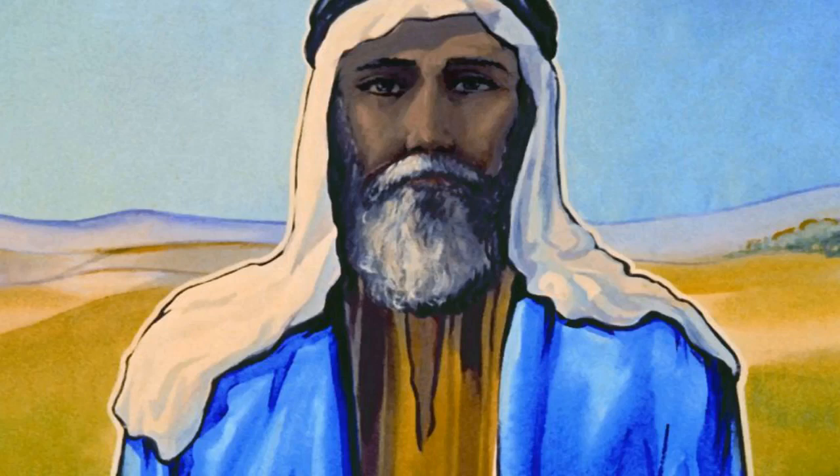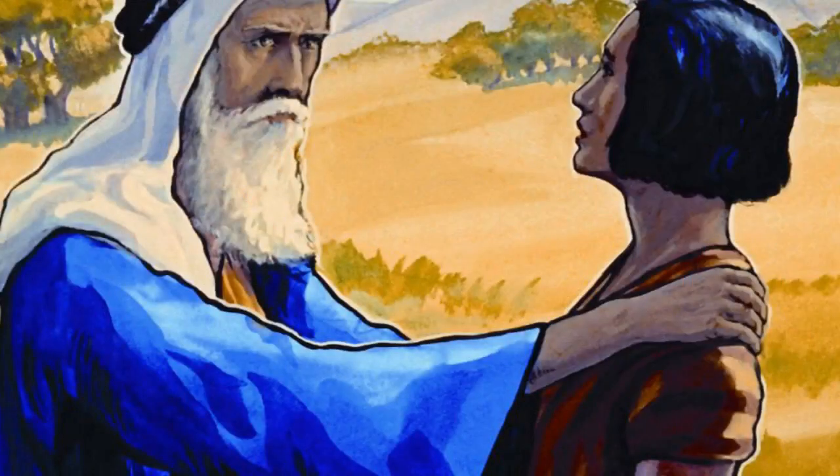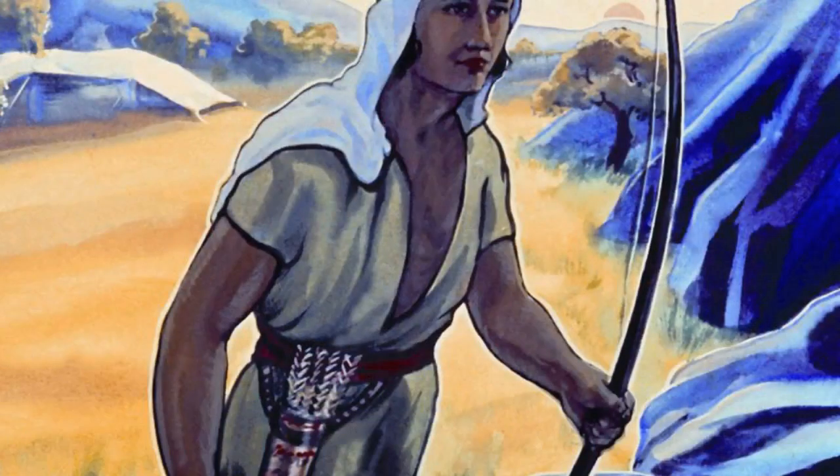And then the life story of a man called Abram, around 1900 years BC. Abram's name would later be changed to Abraham. God promised Abraham a land called Canaan. Abraham would go on to have 2 sons, Ishmael and then Isaac. Ishmael is believed to be the father of the Arab nations.